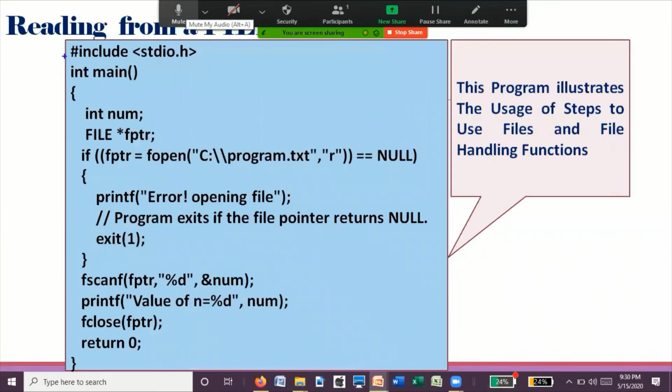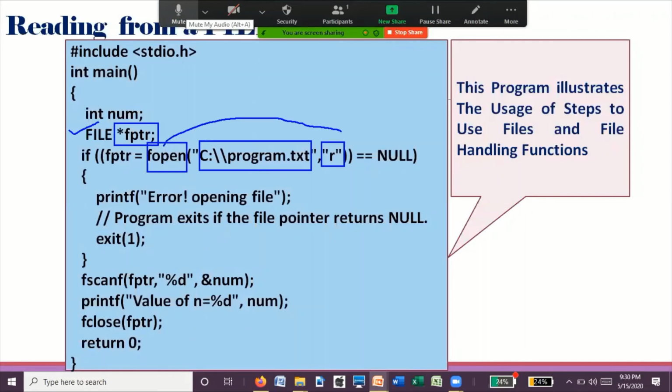In this, the file pointer is declared with the help of the data type FILE, and the file is opened in read mode by using the fopen function, and whether that particular file opened or not will be checked by comparing with the null value. If this file opens successfully, that address will be returned to fptr.